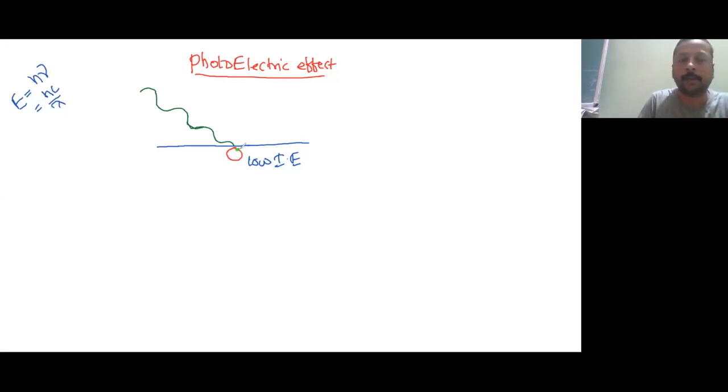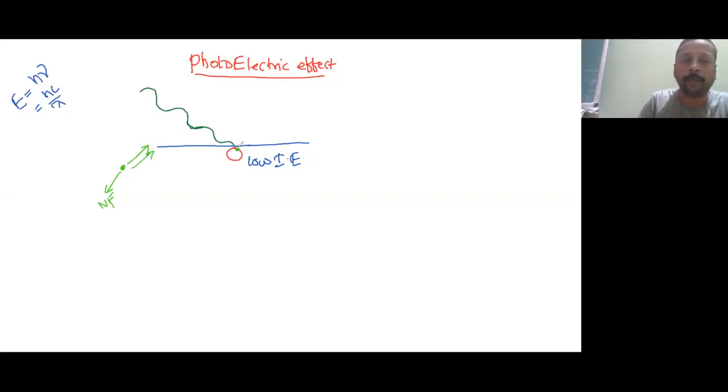This green color dot is electron. So this electron is pulled two ways. Inside it is called nuclear forces. And this wave is giving some energy. So if that energy is greater, obviously the electron will come out.